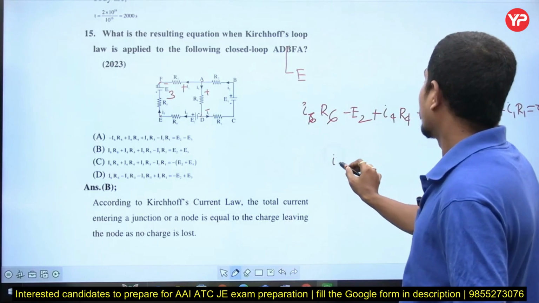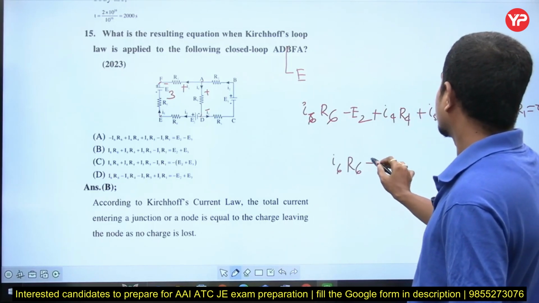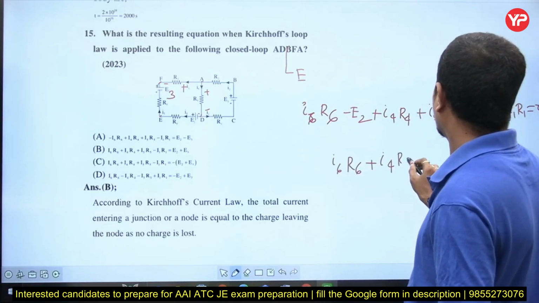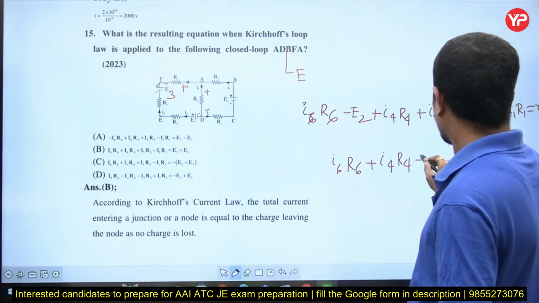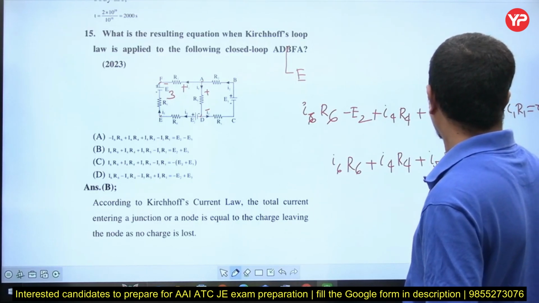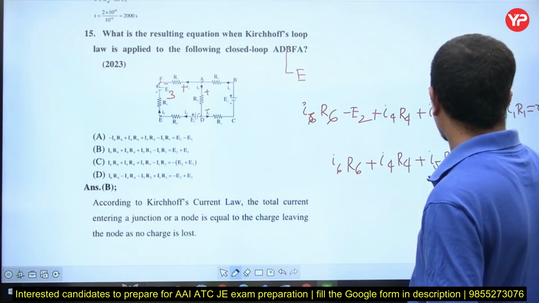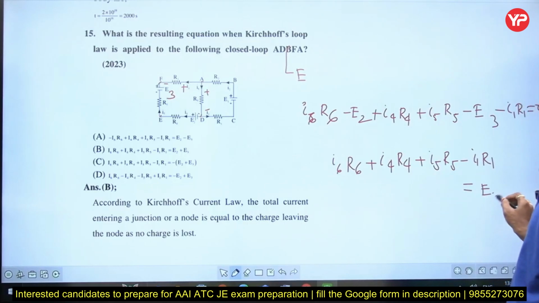Now, I6 R6 plus I4 R4 plus I5 R5 minus I1 R1 is equal to E2 plus E3.